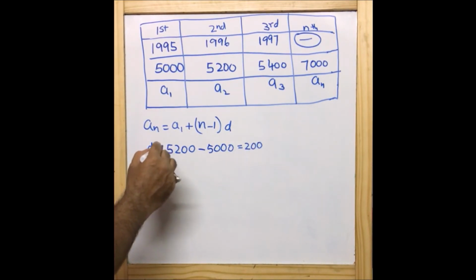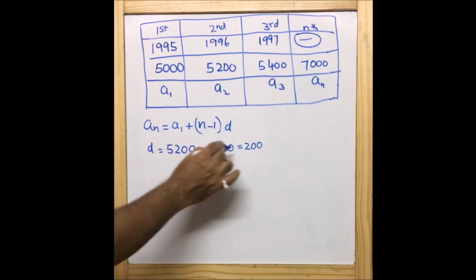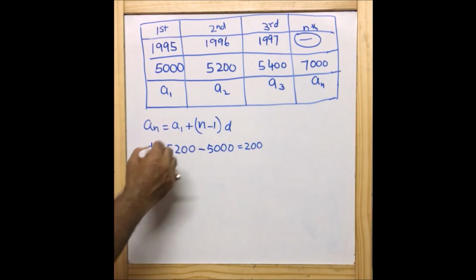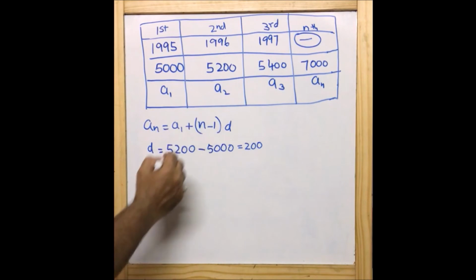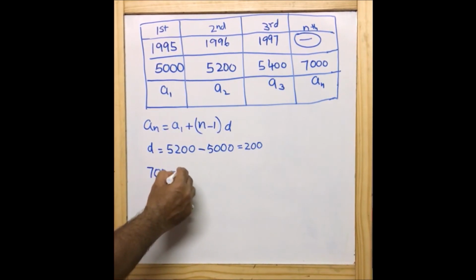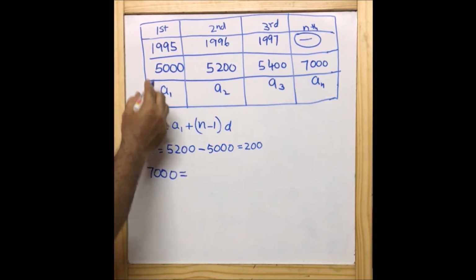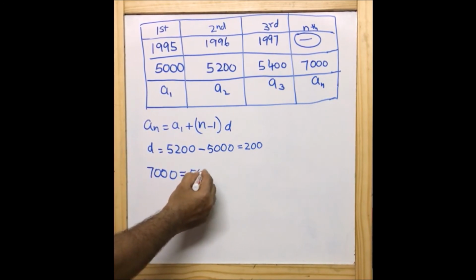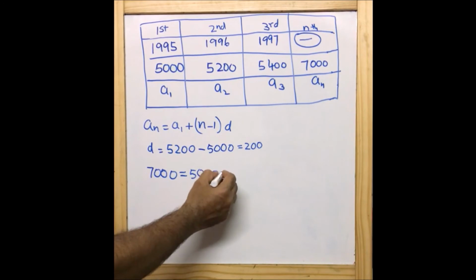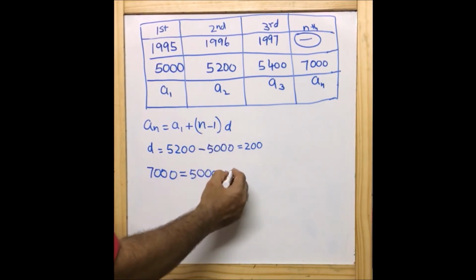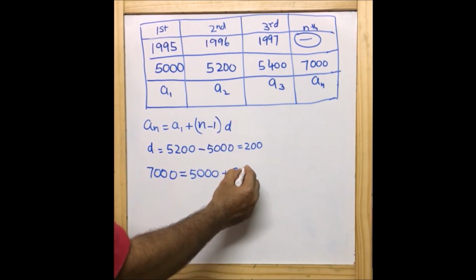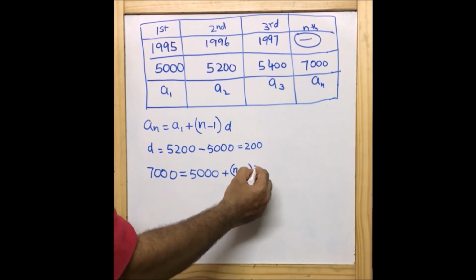So now putting in the values that we have, we can write AN is 7,000, that is equal to A1, which is 5,000, plus N minus 1. We don't know the value of N, so we'll keep it as N minus 1, into D. D here is 200.